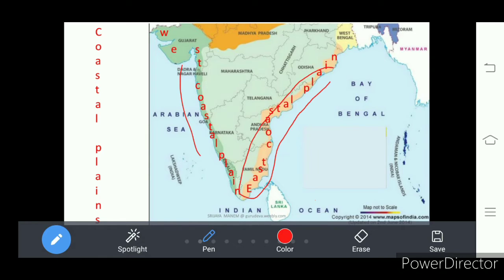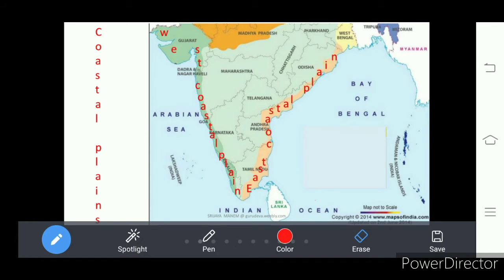Western coastal plains are narrow. Eastern coastal plains are broader than the western coastal plains. Look at here.